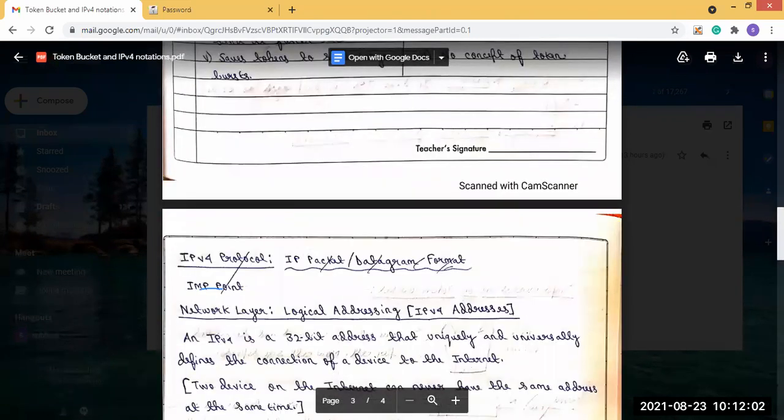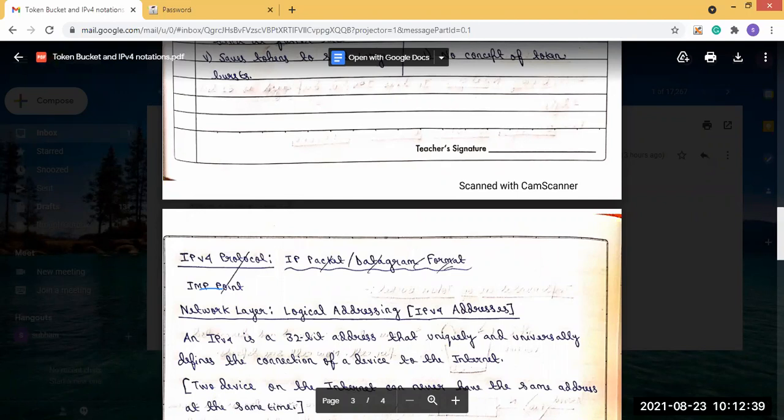So this is all about traffic congestion, and in traffic shaping, these are the two algorithms that are used. Remember these two algorithms, the leaky bucket and the token bucket, because they are very important for the exam.